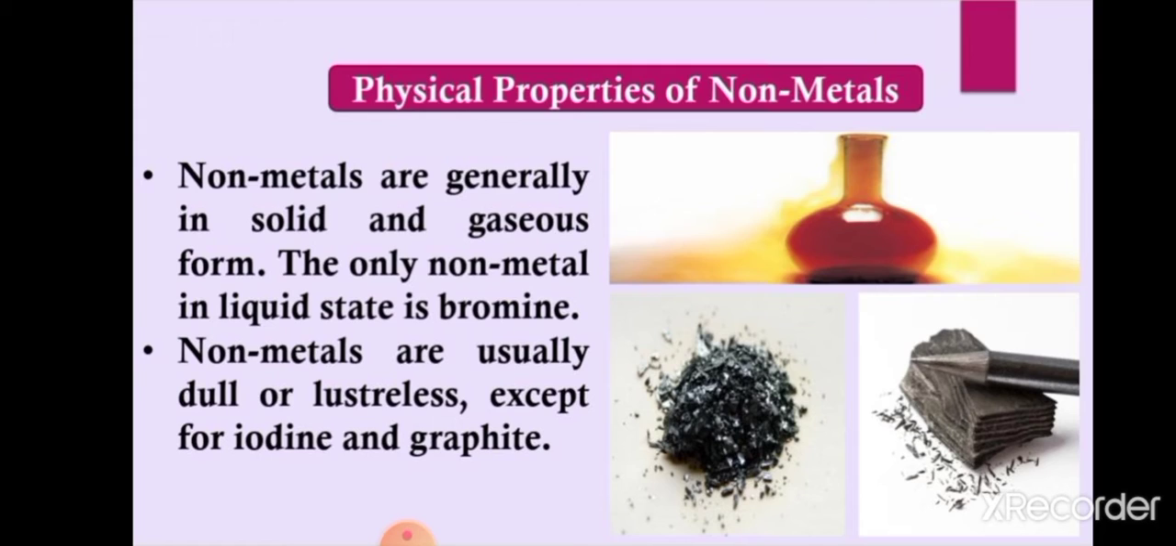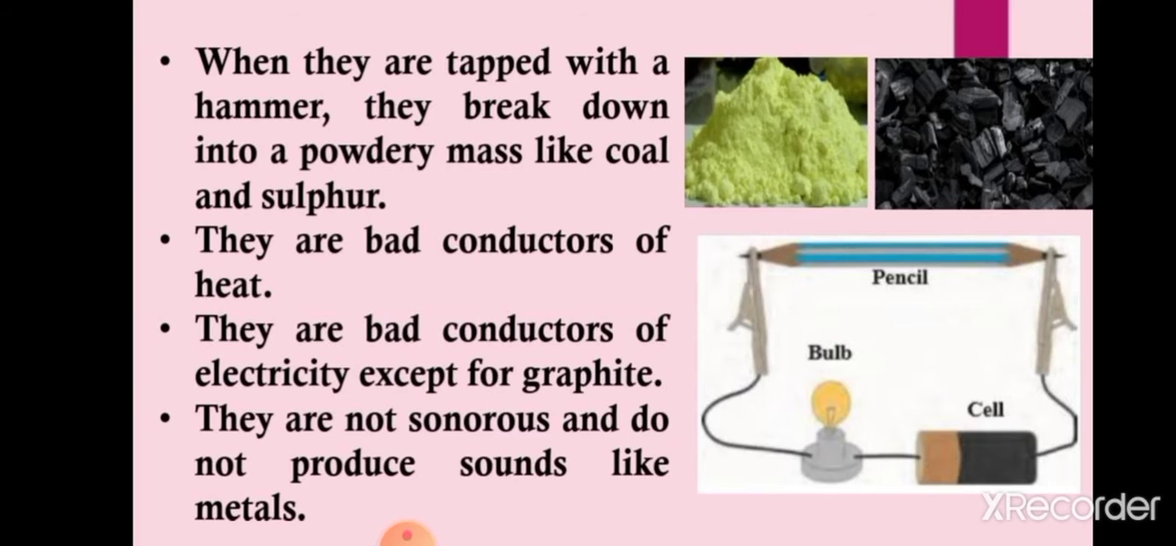They are shiny. So students, you can see this property of non-metals, that they are lusterless, is just opposite to metals, because we have studied that metals are shiny, they are lustrous, but non-metals are lusterless, they are dull, except two non-metals, that is graphite and iodine.